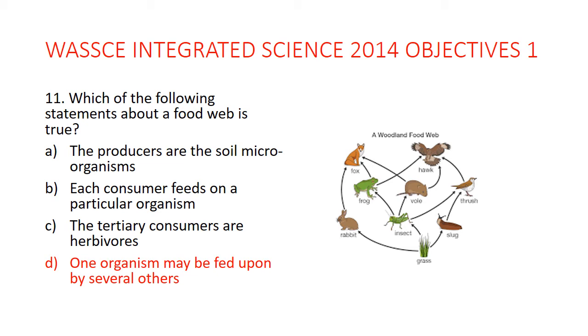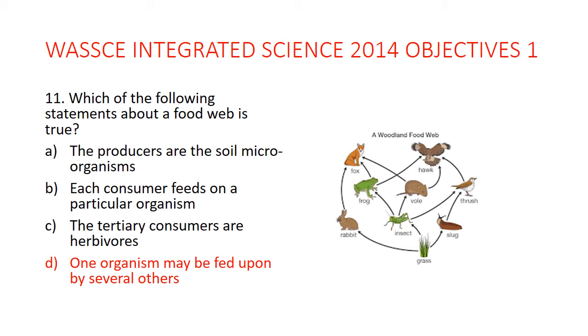For example, from the grass to the insect, from the insect to the frog, from the frog to the fox. That's a linear feeding relationship, and that's what you call a food chain. So a food chain is a linear feeding relationship between organisms, whilst a food web is a complex system of feeding relationships between a number of organisms in an ecosystem. So you could say that a food web is made up of different food chains that are interrelated.